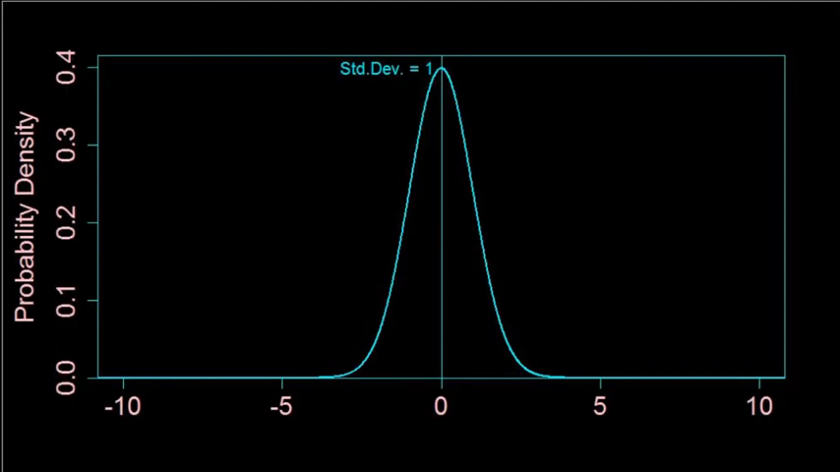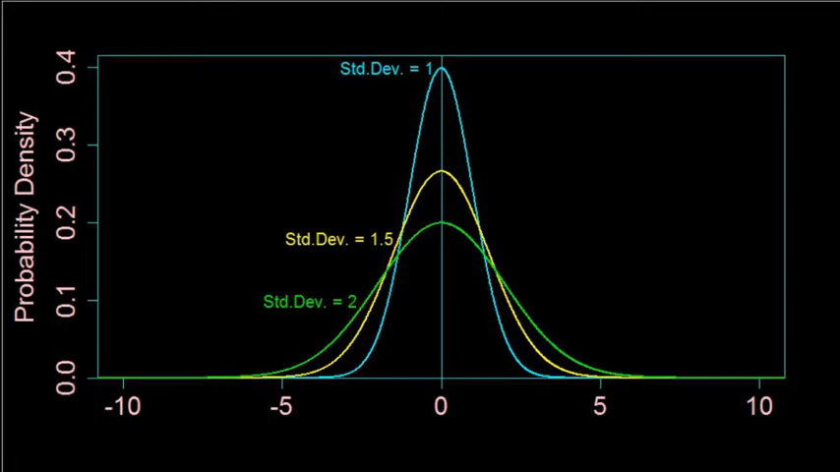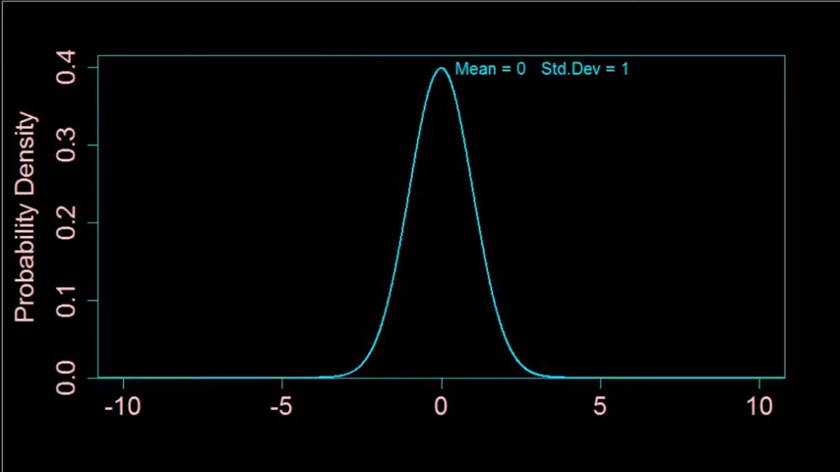Here's the standard normal. It has a standard deviation of 1. If we increase the standard deviation to 1.5, it gets wider. It's 50% wider. It also gets shorter. It's only 2/3 as tall. If we increase the standard deviation to 2, it is twice as wide as the standard normal, but it's only half as tall.